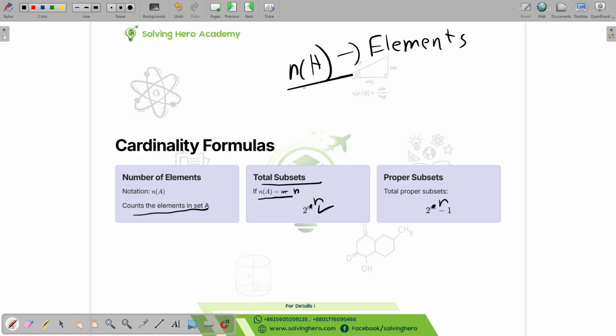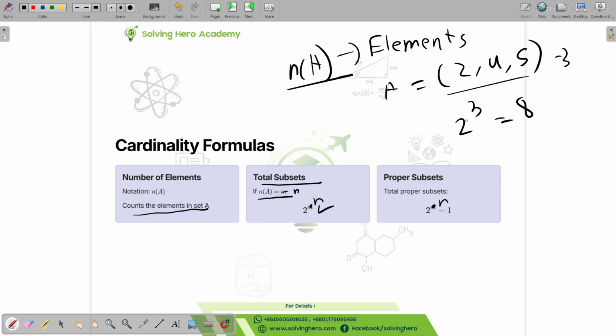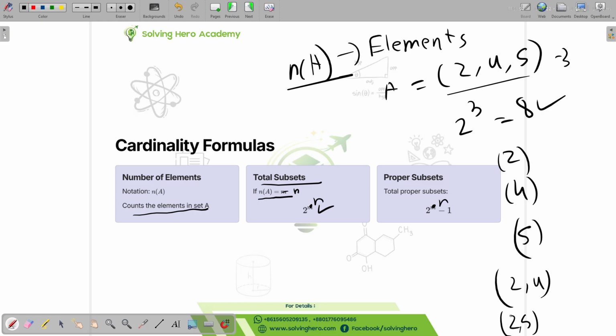Let's say set A is 2 comma 4 comma 5. It has 3 elements. That means the amount of subsets will be 2 cubed, 8. So we can say 2, 4, 5, each one subset. We can say 2 comma 4, that's 1. We can say 2 comma 5, that's 1.